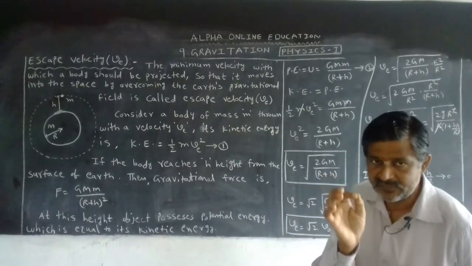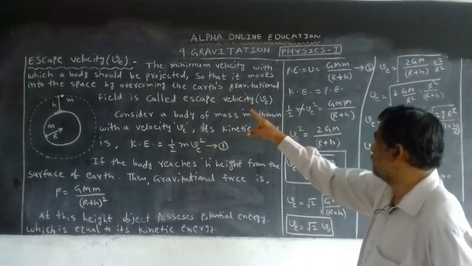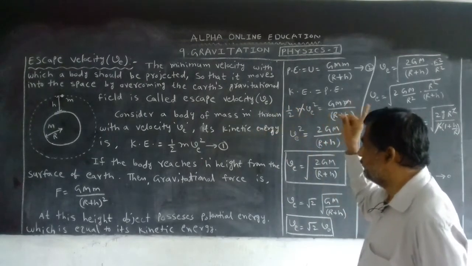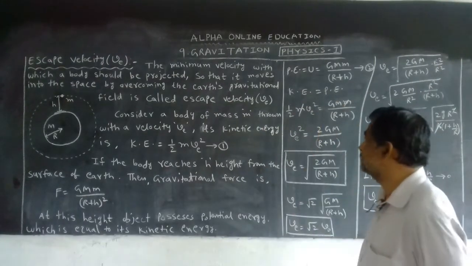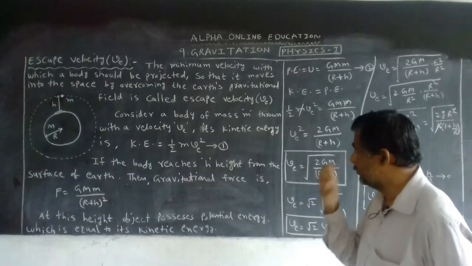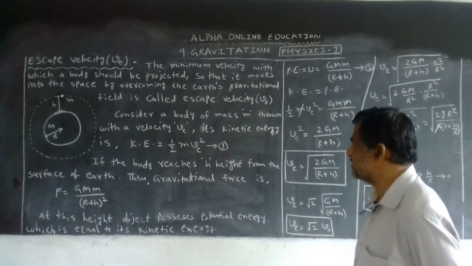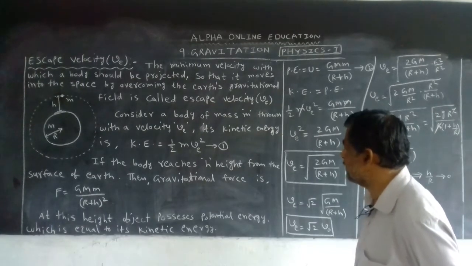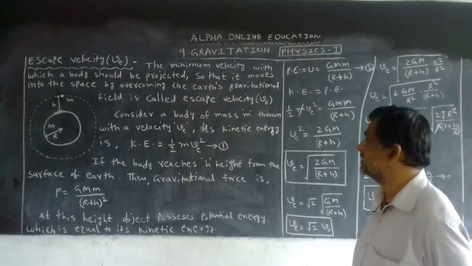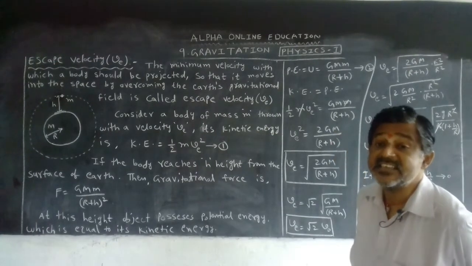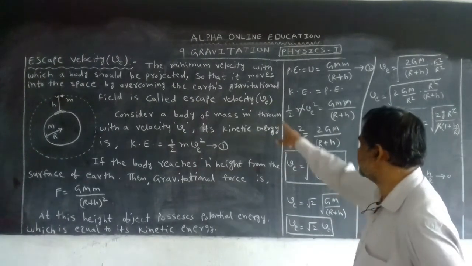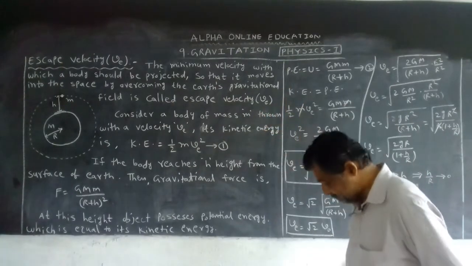Now, what is the definition of that? The minimum velocity with which a body should be projected so that it moves into space by overcoming the earth's gravitational field is called escape velocity. Escape velocity is denoted by V.